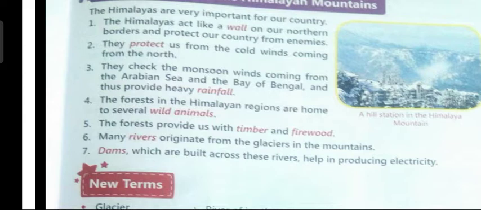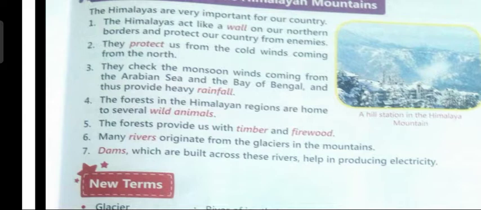Then sixth, we have already learned that many rivers begin from the glaciers that are on the mountains. So, the rivers originate from these glaciers on the northern mountains. Then seventh, many dams are made on these rivers that provide hydroelectricity in nearby places.